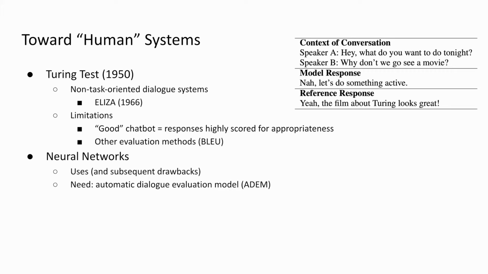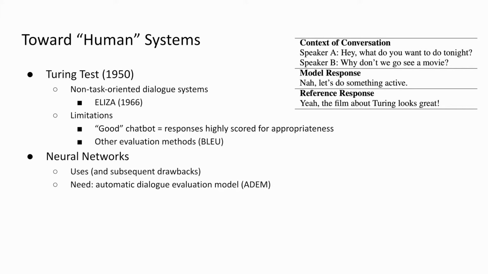Unfortunately, this test is severely limited, as it requires live human interactions, as well as instructions designed specifically for the human user. Another issue with the test is that the quantity of knowledgeable evaluators is limited for specific domains, making it difficult to even perform the test. So the typical solution here would be to measure the quality of system responses instead of the humanness of system responses. This correlates a quote-unquote good chatbot with one whose responses are scored highly for appropriateness.